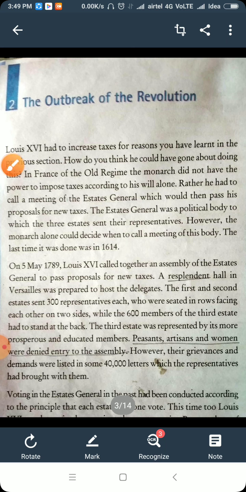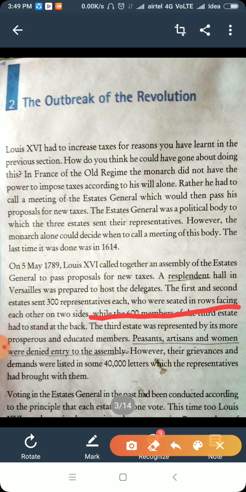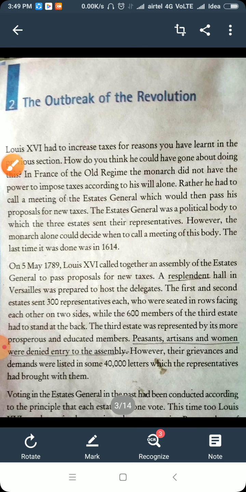Remember this line, very important: these 600 members of the third estate had to stand back, and the third estate was represented by its more prosperous, educated members. This particular group was the most educated.